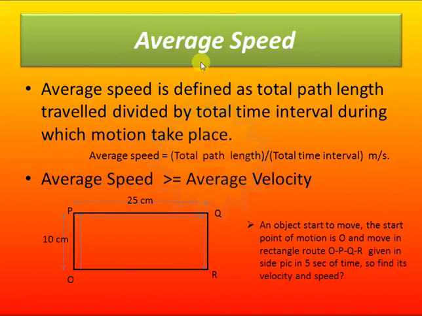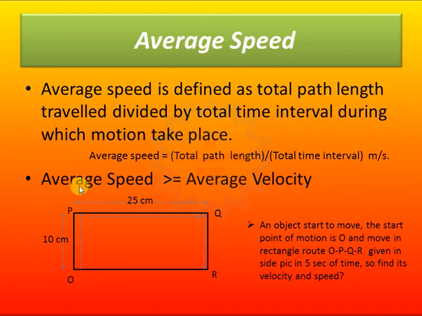Now what do we mean by the average speed? Average speed is defined as the total path length traveled by the object in a particular time interval during its movement. So basically, average speed is defined as the total path length, whatever path is covered, divided by the total time taken. Its unit will be meter per second, because meter is for the length and second is for the time. The same unit will be for the average velocity also.